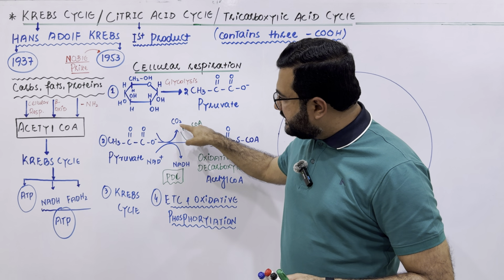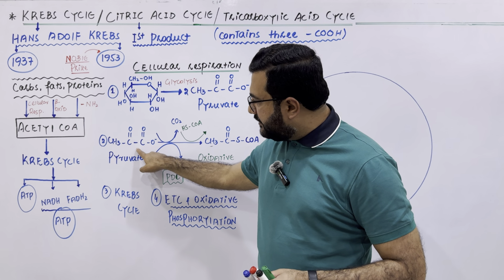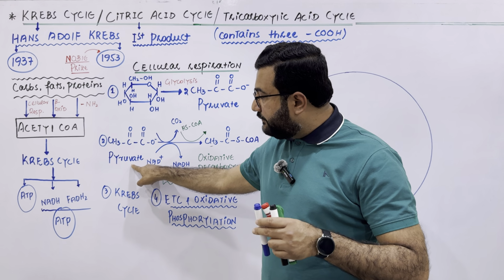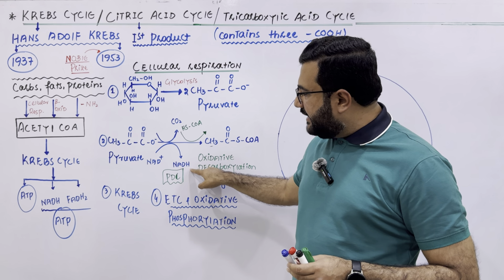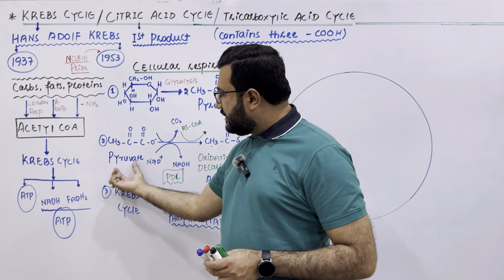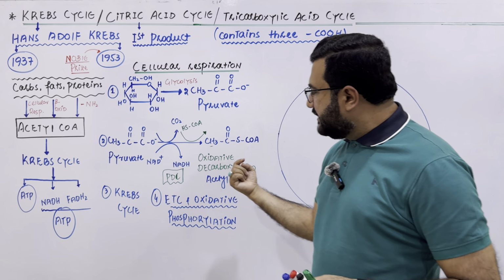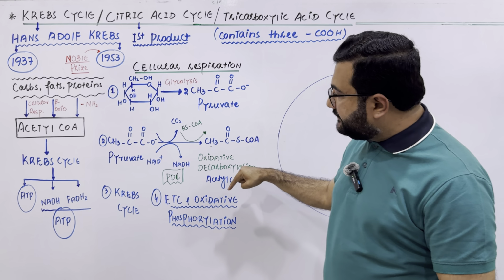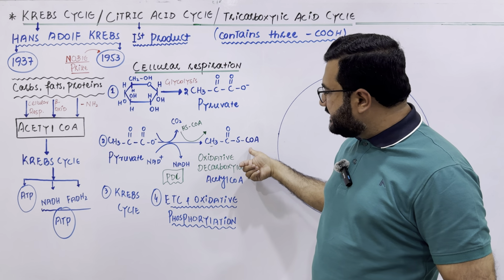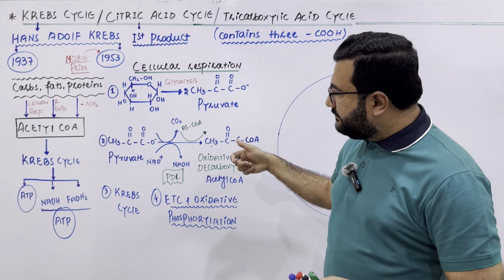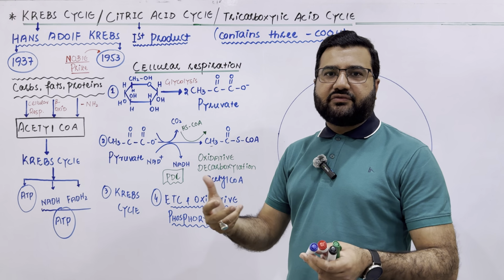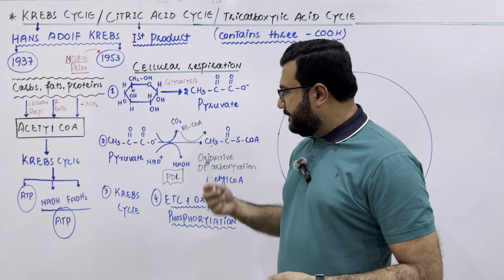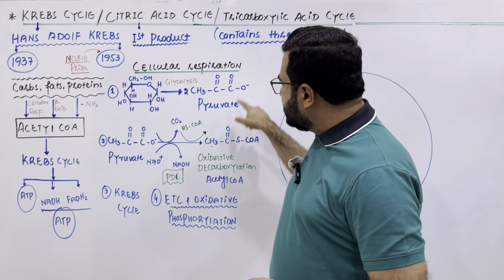Then it is decarboxylated, meaning carbon dioxide is removed from the pyruvate, and then it is oxidized and the hydrogens removed are used to convert NAD into NADH. Because the pyruvate is oxidized as well as decarboxylated, this reaction is called oxidative decarboxylation, and as a result the pyruvate is changed to acetyl coenzyme A. This step is catalyzed by a group of enzymes called the pyruvate dehydrogenase complex, PDC. So that was the second step of cellular respiration.